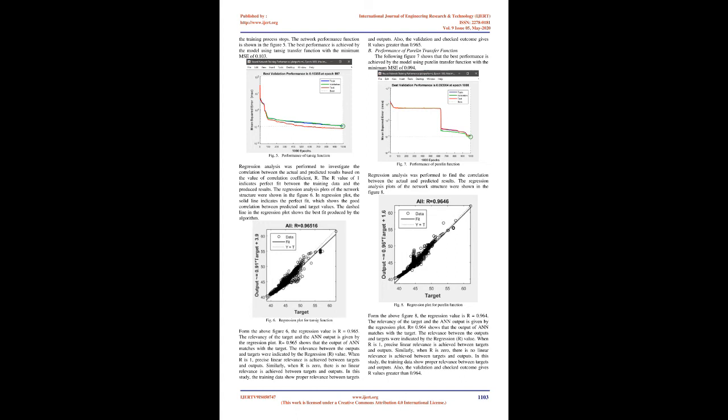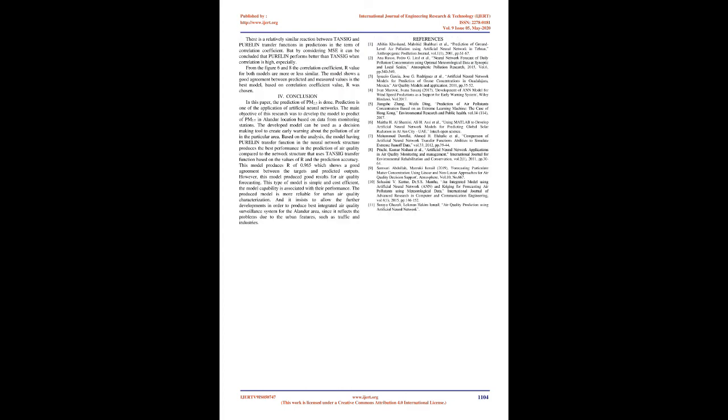From the above Figure 6, the regression value is R equals 0.965. The relevancy of the target and the N output is given by the regression plot. R equals 0.965 shows that the output of N matches with the target. The relevance between the outputs and targets is indicated by the regression R value.